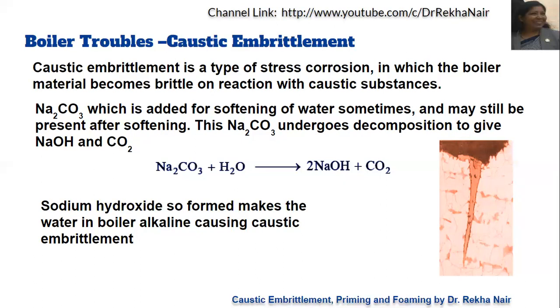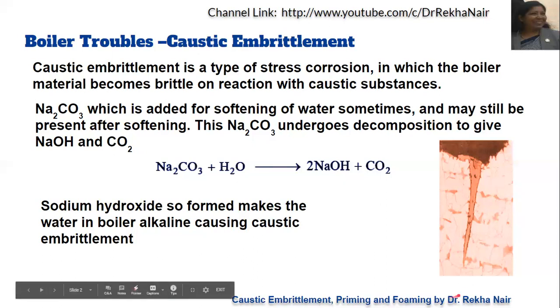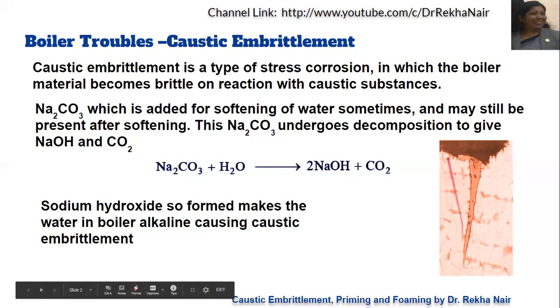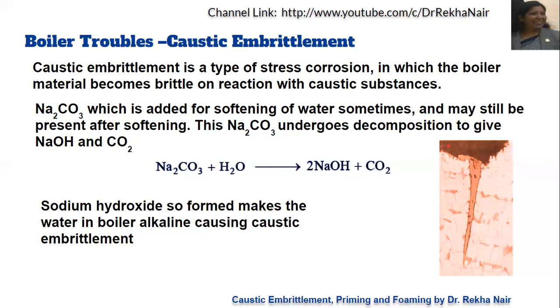One part will act as anode, and the other part, which is in contact with lower concentration of sodium hydroxide, will become the cathode. This anode cathode formation will lead to the corrosion, which you call the embrittlement of the boiler material, or caustic embrittlement.